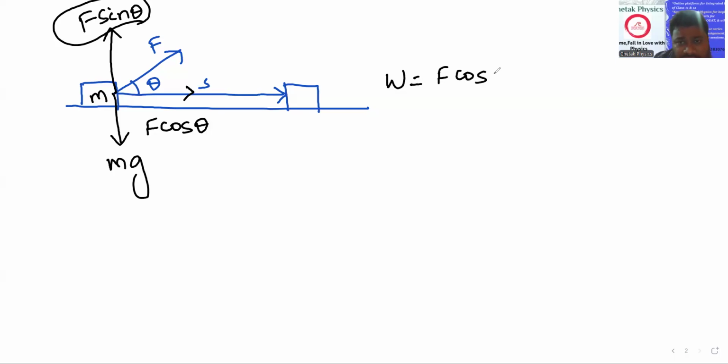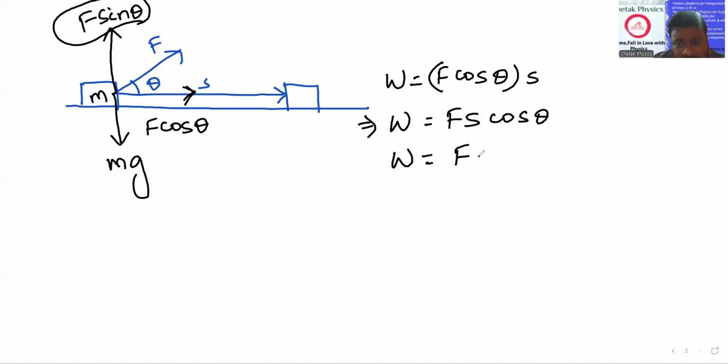F cos theta is along the displacement. So F cos theta into S. This is how we get the formula work done equals Fs cos theta. We can write it as F dot S.